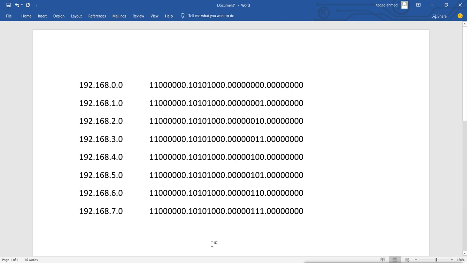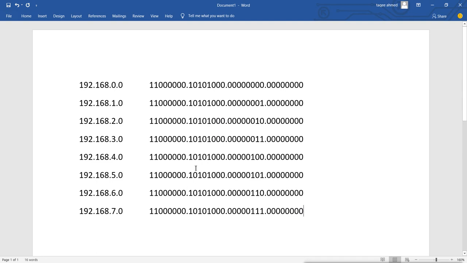So now this is the binary version of these networks. Now to do the summarization for these networks, I have to check how many bits are equal or the same in all these networks from left to right.